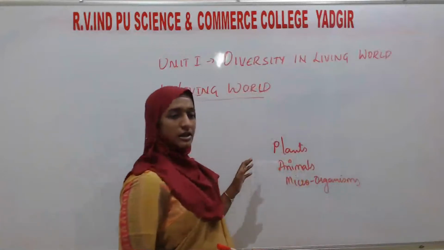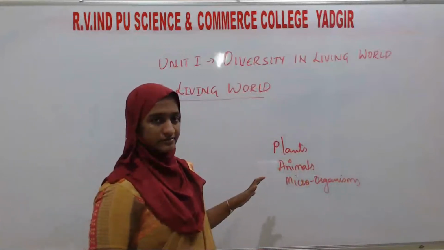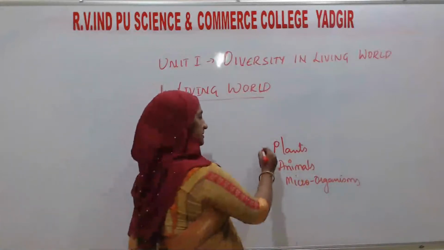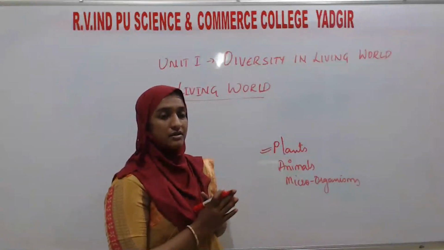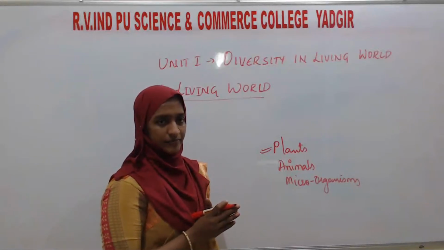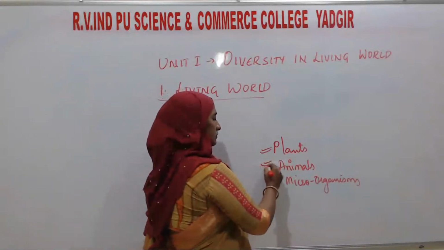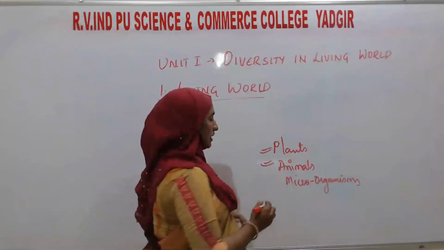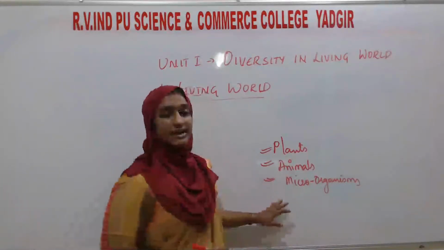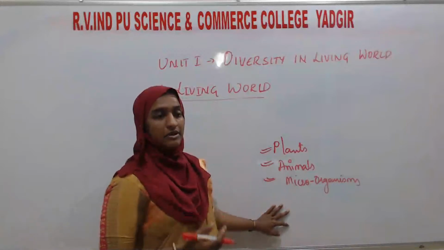These are some of the living organisms. Plants means not only 1 or 2 plants; there are various different kinds of plants. Among animals also, there are varieties of animals. Microorganisms, which we cannot see with our naked eyes, we call microorganisms.